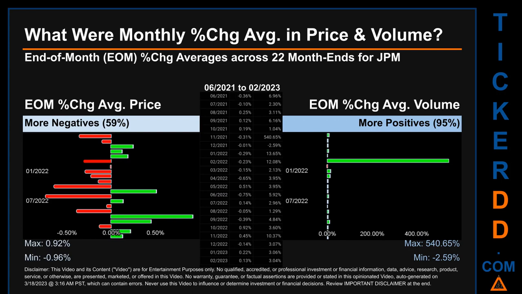Price saw an end-of-month max of 0.92% in average percentage change along with a minimum of minus 0.96%. For volume, the maximum and the minimum monthly percentage change were respectively 540.65% and minus 2.59%.